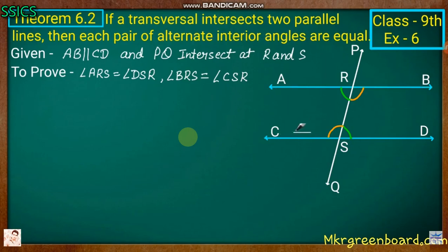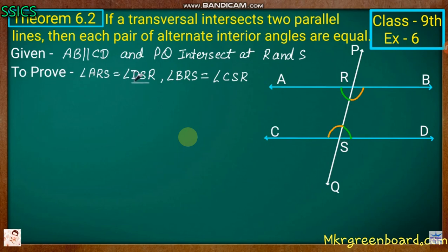So the given is AB and CD are two parallel lines, and PQ is a transversal lying on the same plane. AB is parallel to CD, and PQ intersects them at R and S. Some of the interior angles: angle BRS is equal to angle CSQ.